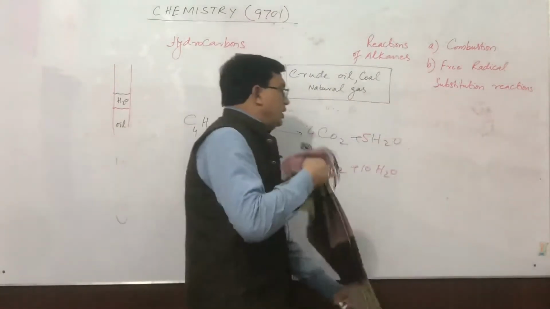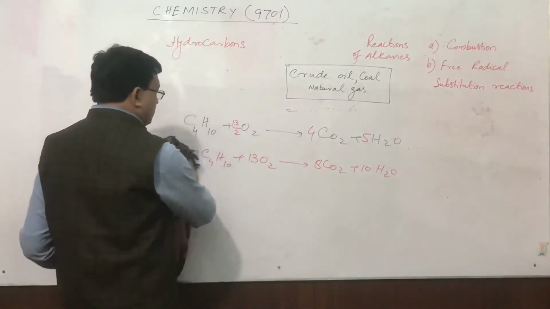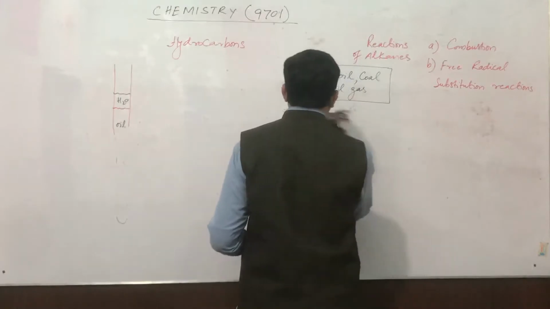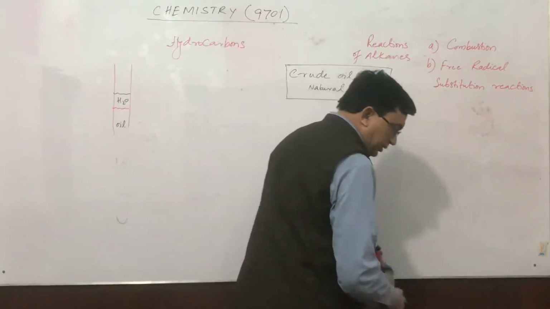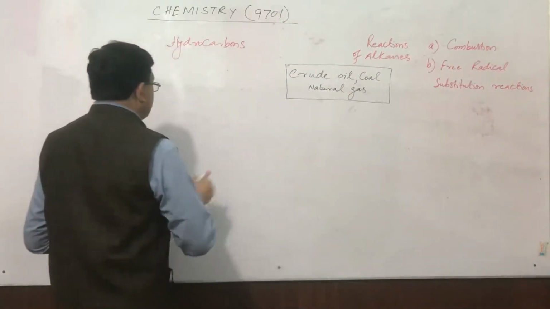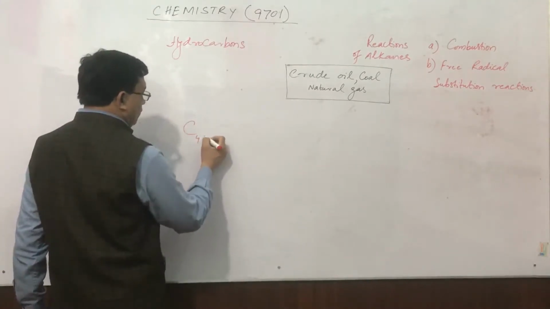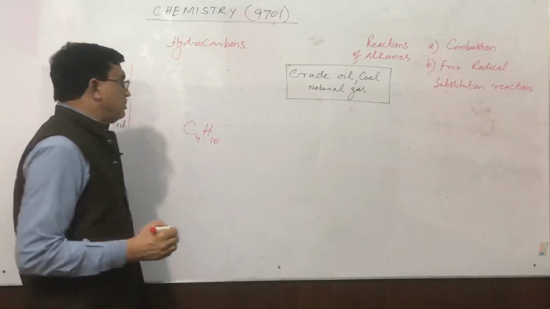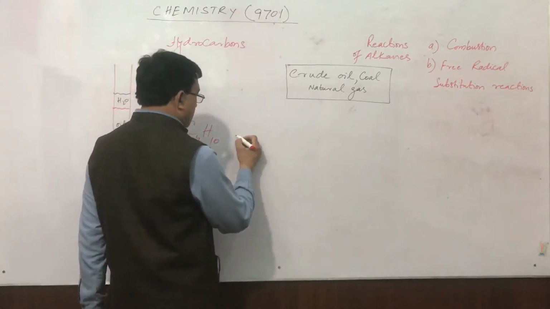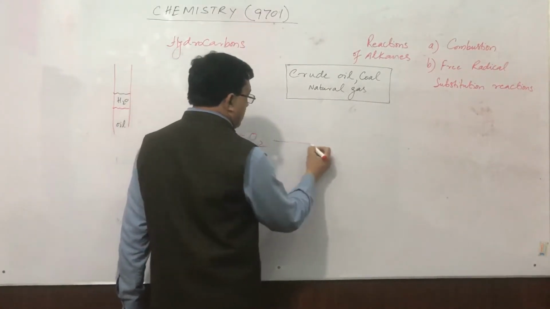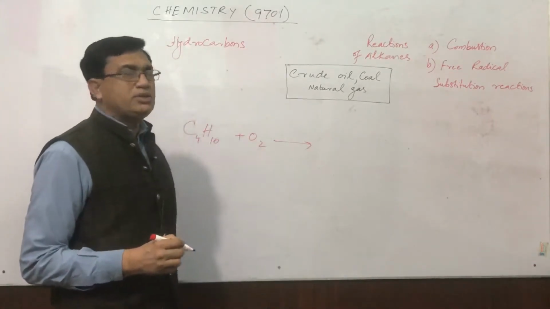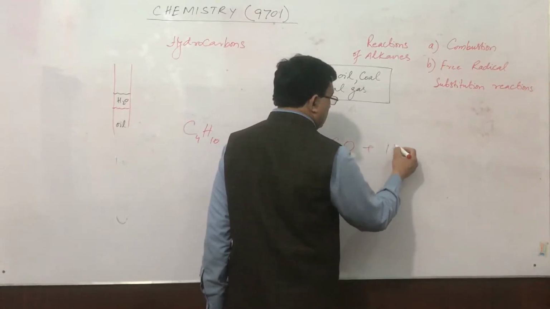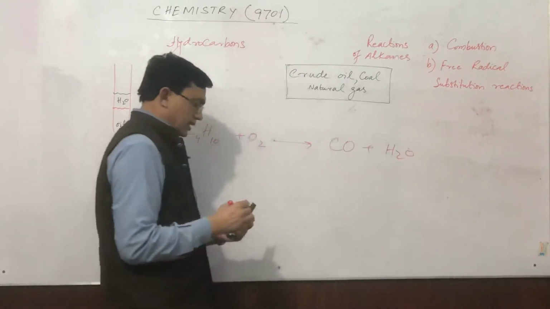But if incomplete combustion takes place, then what will happen? For example, if we have C4H10, if incomplete combustion takes place, it will react with oxygen, but as a result of incomplete combustion, carbon monoxide will be produced along with water.